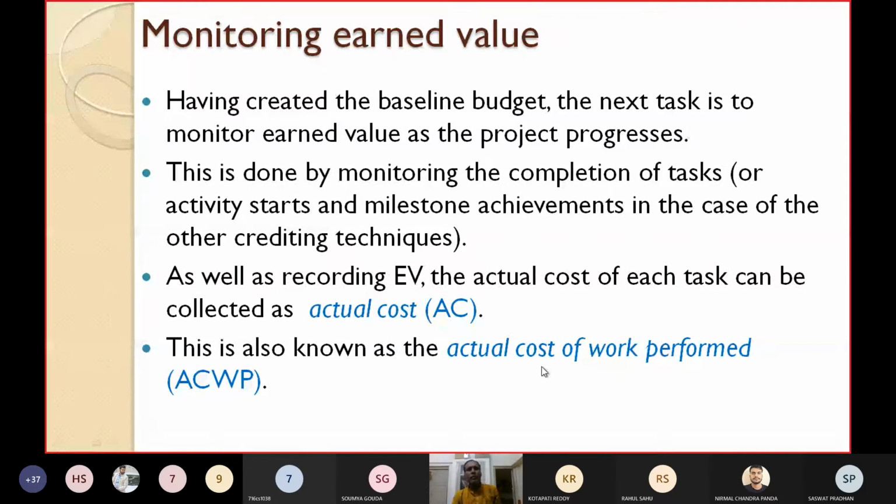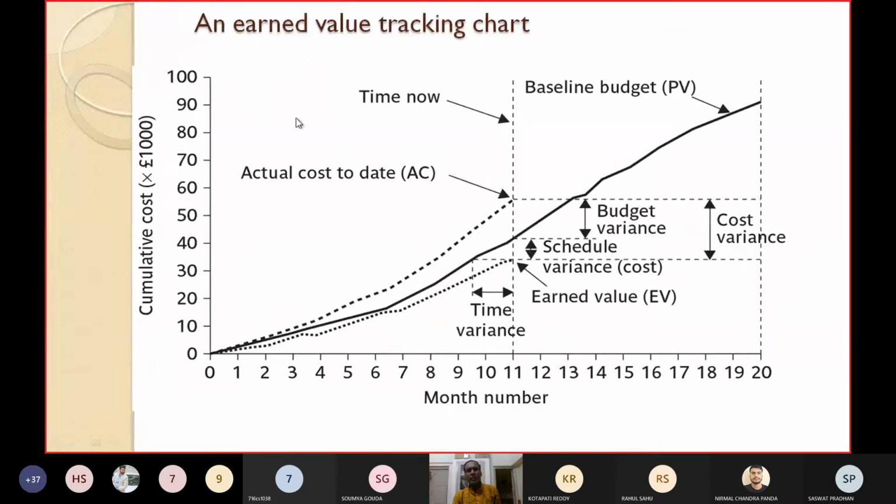A simple example of an earned value tracking chart, where on the x-axis we have taken the month number, on the y-axis we have taken the cumulative cost, maybe in pounds. Then you can see this solid line in the middle. This is the baseline budget, which represents PV. This dotted line below here is the earned value or EV, and what is the actual cost?